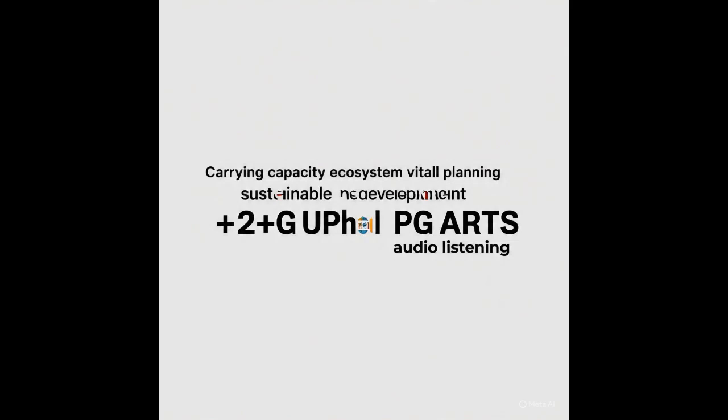Define the concept of carrying capacity of an ecosystem as relevant to an environment. Explain how understanding this concept is vital while planning for sustainable development.